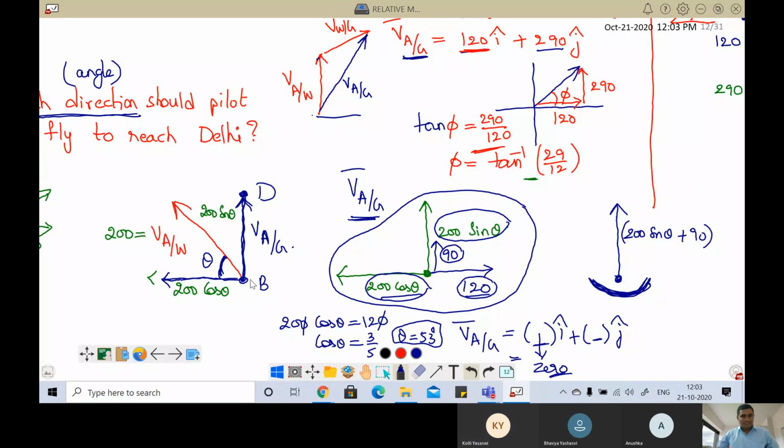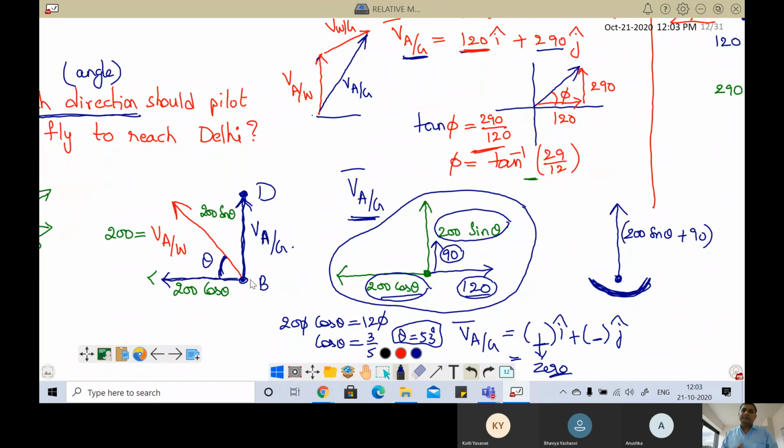That's how we find it. It is a simple concept, but you need some time to understand. So whenever you are traveling perpendicularly, please remember it will not have an x component. That is the shortcut here. So find the x component and equate it to 0. That means the left side component of x and the right side component of x should be equal. So 200 cos theta is equal to 120. That's all, because we are going straight.